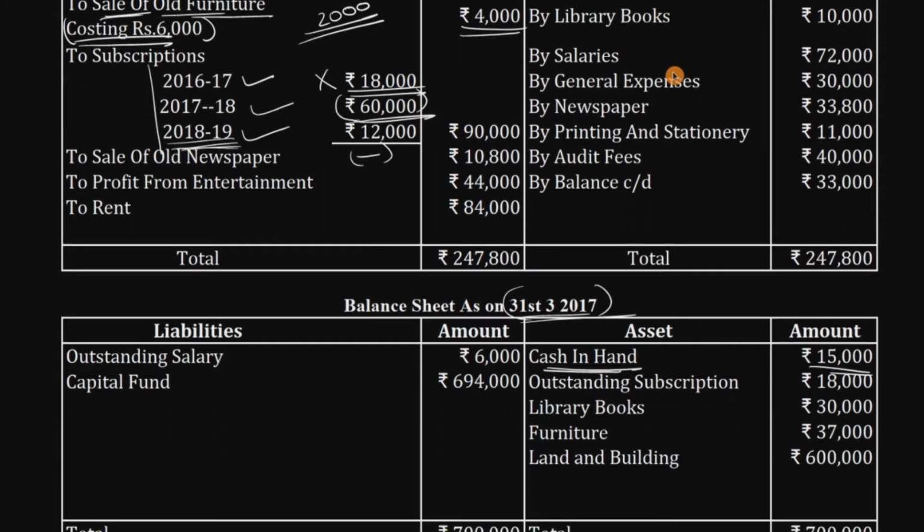Next, we have sale of old newspaper. By selling old newspaper, you are getting 10,800 rupees. It's an income, so you'll add it as usual, nothing special there. Next is profit from entertainment. From entertainment, they're getting 44,000 rupees. We'll consider it as usual. It's recurring in nature, so it will happen every now and then. Like entertainment in a club, it'll be like games, stuff like that. However, they will get an income from the entertainment, so we have to consider it in the income and expenditure account. Next, rent of 84,000 is there.